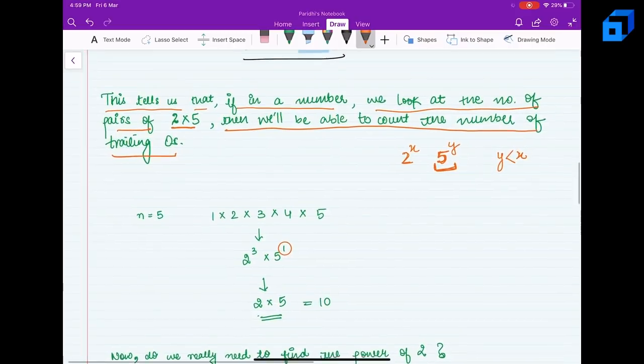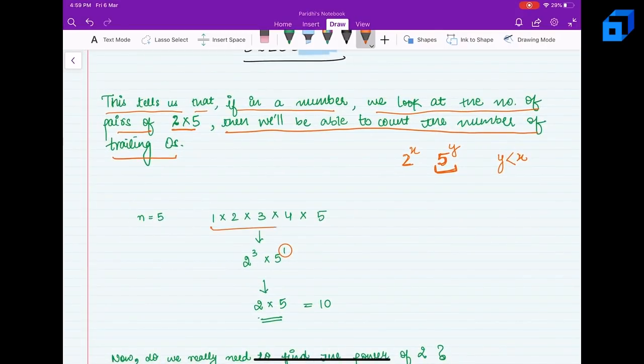Let's see with the help of this example. In this case, the power of 2 is 3. That means there are three 2's. So this is 1, and 2 into 2 gives us 4, so 1, 2, 3. There are three 2's, and 5 is just 1, right? So 5 will pair up with a single 2 to form 10. Therefore, we will look at the lesser power between 2 and 5, right?